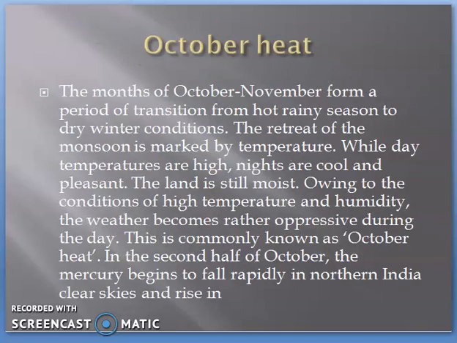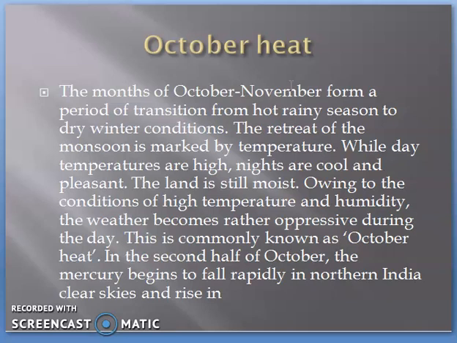In the case of the retreating monsoon, the months of October and November are the period of transition from the hot rainy season to the dry winter condition. You all see that during October and November only, the winter starts in our country. At this time, there is no rainfall because it is the period of the retreating monsoon, and the temperature started increasing during the day. The day temperature is high and the nights are cool and pleasant.